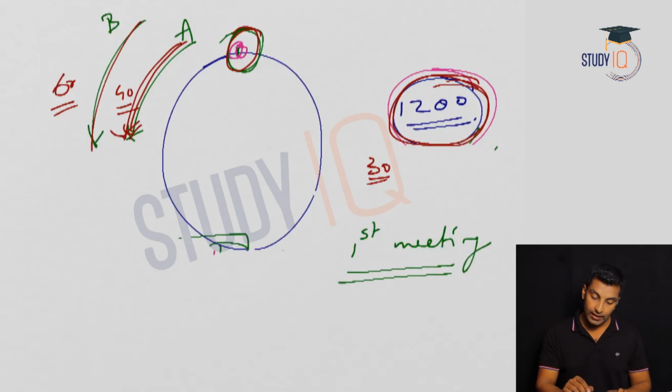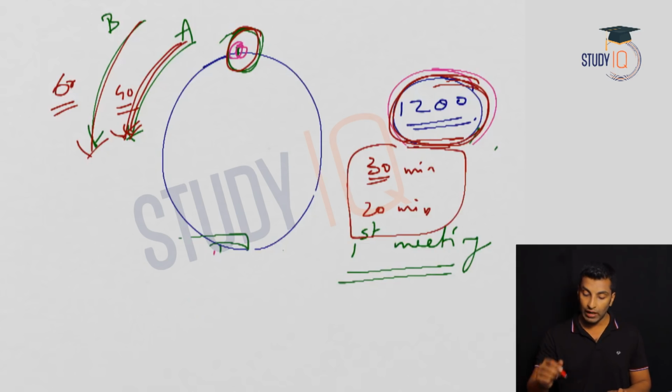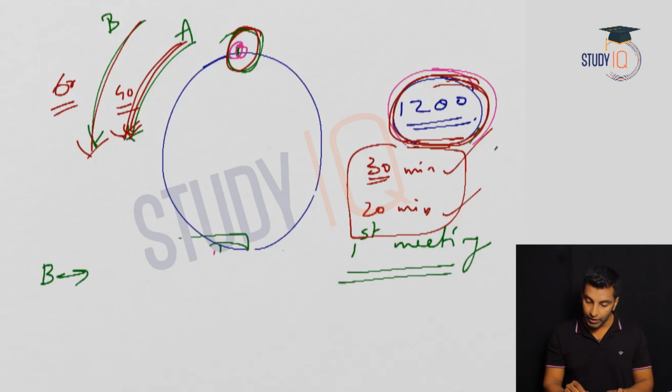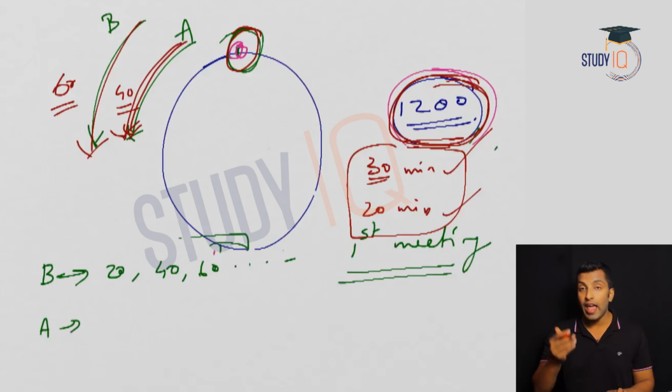Second person, 60 meter per minute is the speed, so to cover 1200, he will take 20 minutes. I hope this is clear. So the first person will reach the starting point every 30 minutes, the second person every 20 minutes. After 30 minutes the first person will again come, and after 30 minutes again, but the second person every 20th minute. That means B will be at the starting point at 20, 40, 60, like this. And A will be at the starting point at 30, 60, like this.